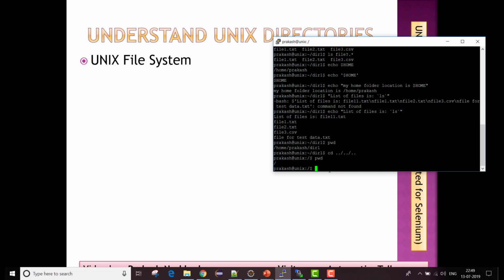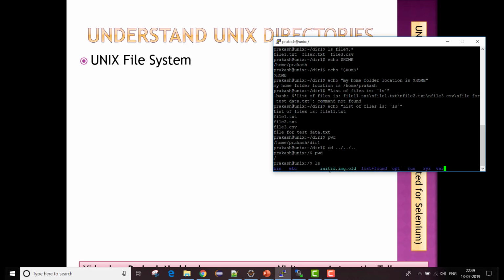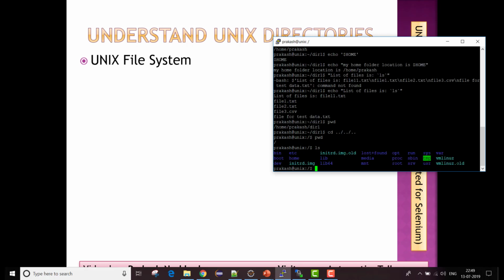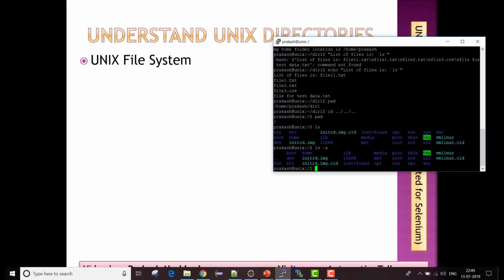If I hit the ls command over here, it will give me the list of all the files I have. If I do ls -a, it will give me all my hidden files and folders as well.